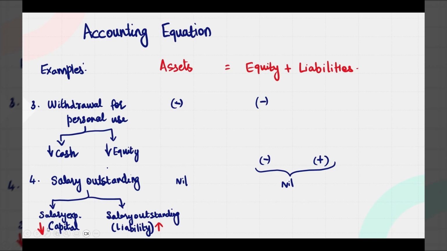So there's a reduction in the capital and there is a liability because it is not yet paid. So salary outstanding is an increase in the liability. You can see that the equity has reduced, but there is a corresponding increase in the liability to the same extent. So the net impact on the right hand side of the equation is nil, so the left hand side of the equation is also nil. So these are the four major scenarios.